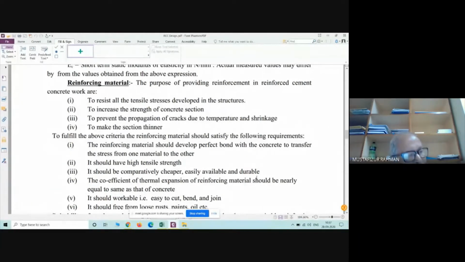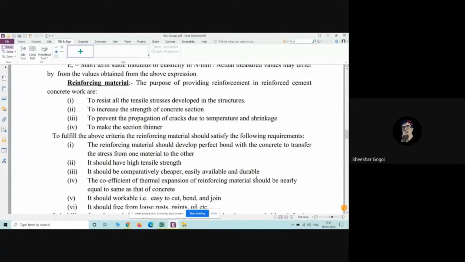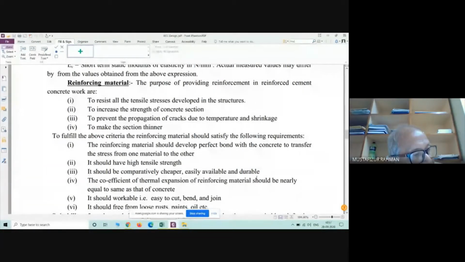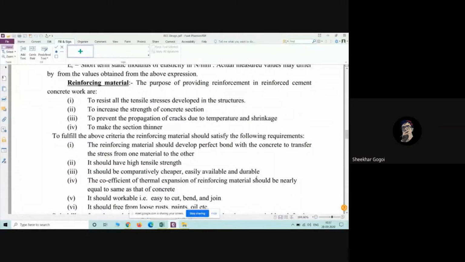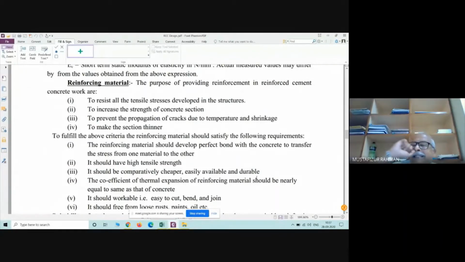Can you imagine why? Otherwise they will separate from each other. They will break apart. Yes, correct, because there will be differential expansion. See, if steel has a tendency for expansion of 5 millimeter and the concrete is expanding 3 millimeter, there is a differential expansion of 2 millimeter.